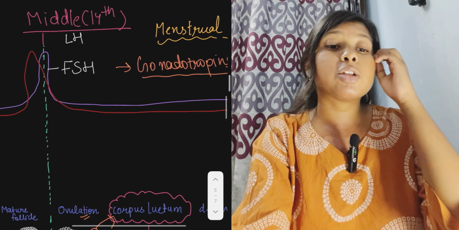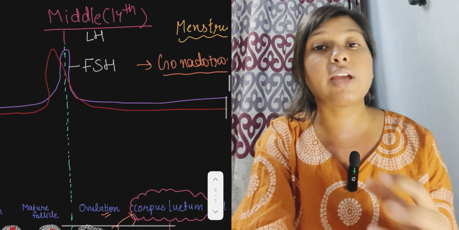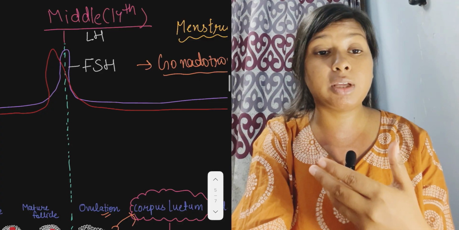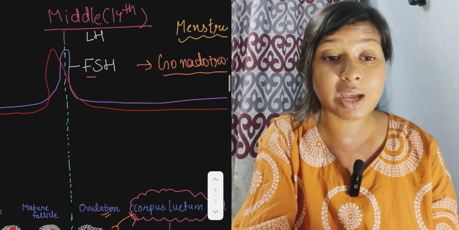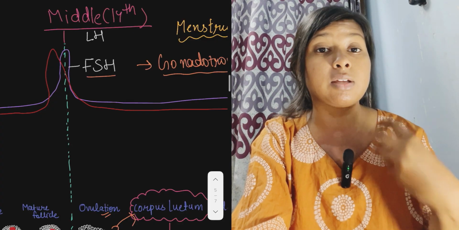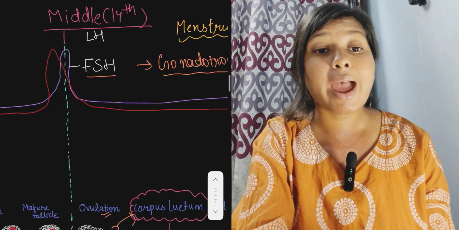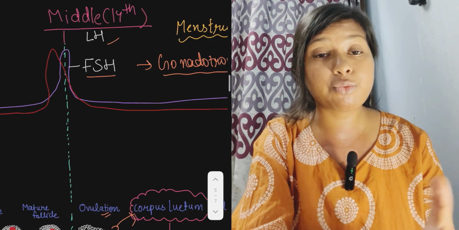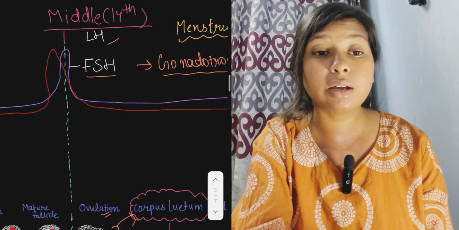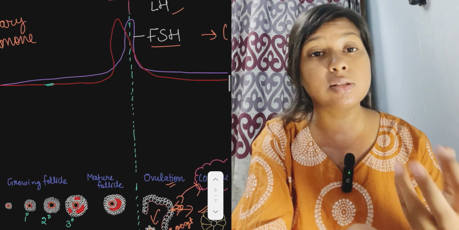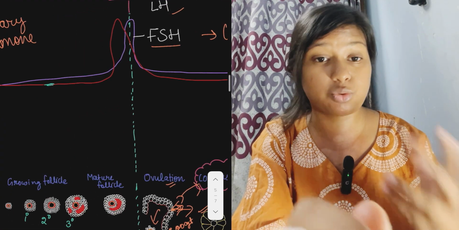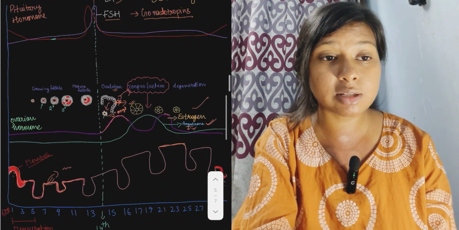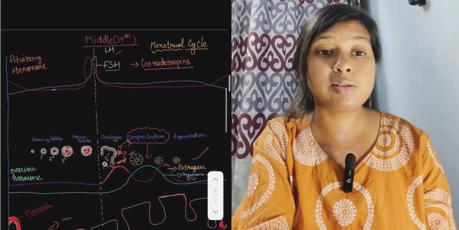Okay, so LH and FSH have different roles. FSH helps in spermiogenesis, basically sperm formation, right, and LH helps in the synthesis of the androgen hormone. So they have different functions also, but here the major role is in the ovulation process, to release the secondary oocyte. So that is the whole menstruation cycle.